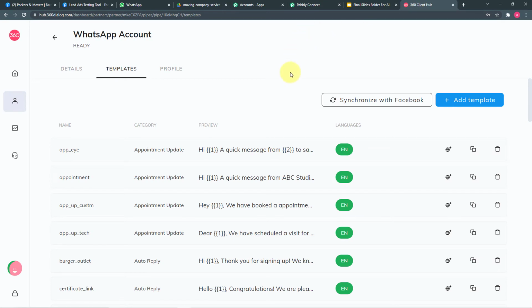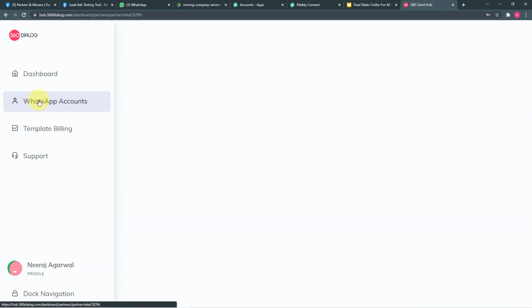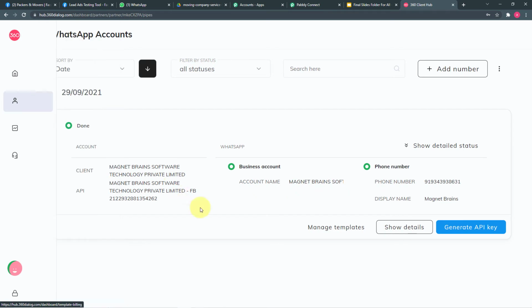So this is my 360 dialog account, guys. You can also set up your own 360 dialog account, and to do that, I'll suggest you use the link that we have pasted in the description so that you can avail the services of 360 dialog at very affordable prices.